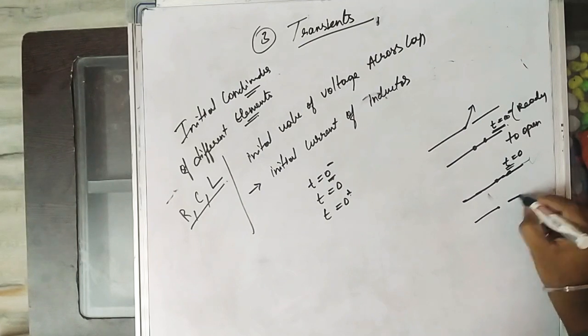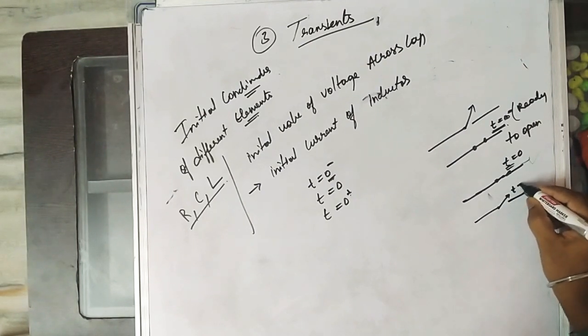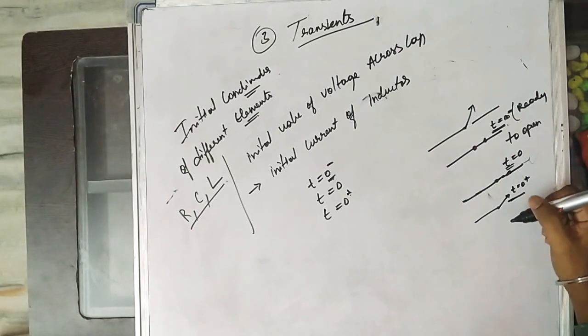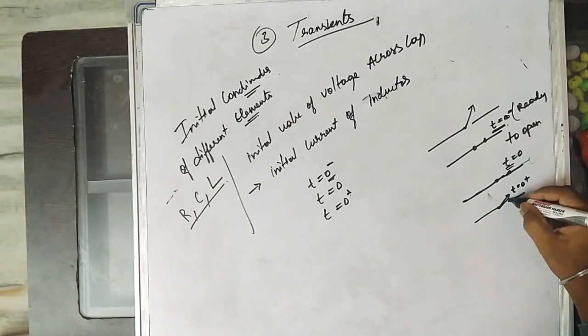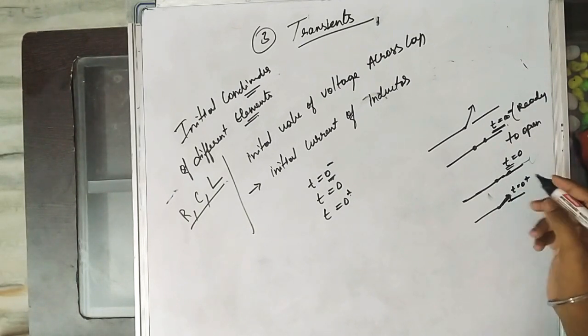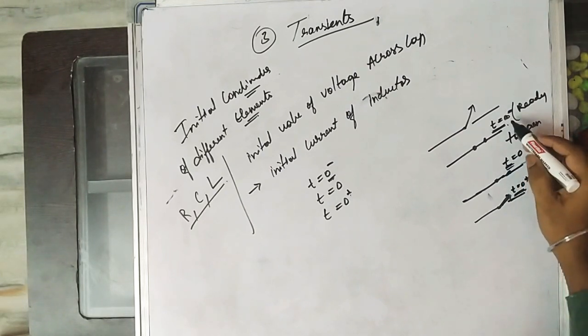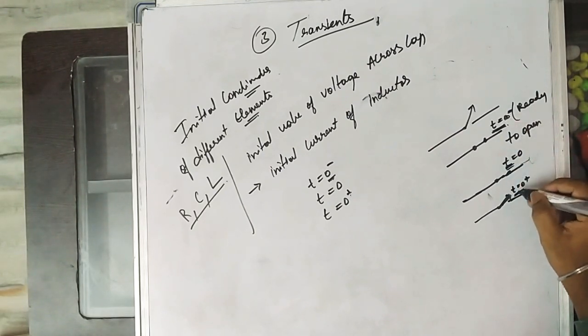At t equal to 0 plus means the switch is open, the instant just after switch operation. So these t equal to 0 minus, t equal to 0, and t equal to 0 plus we have to know.